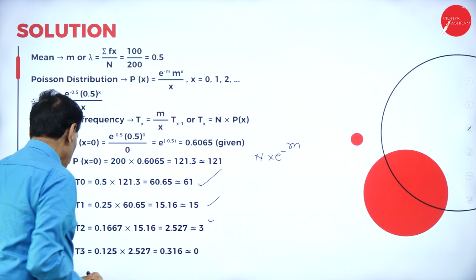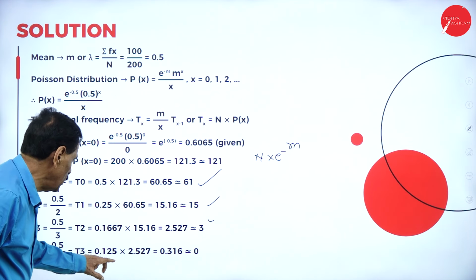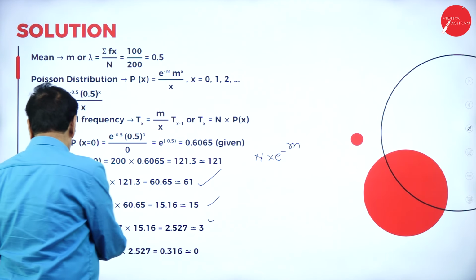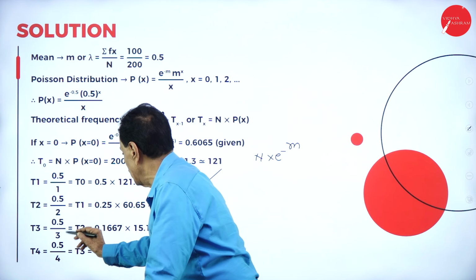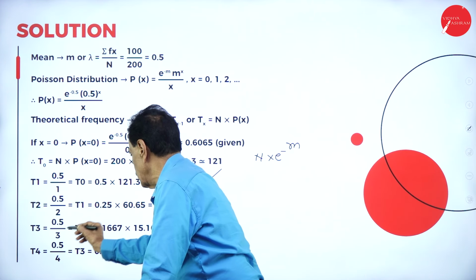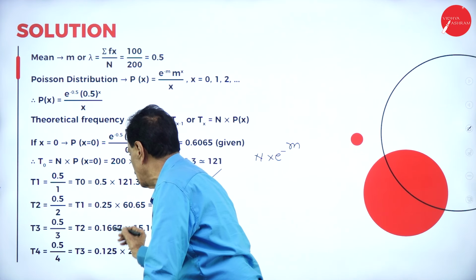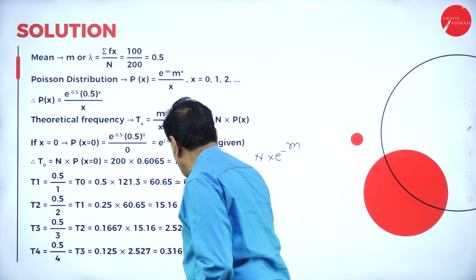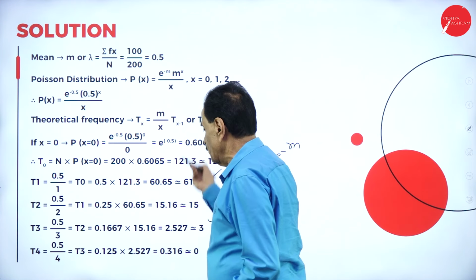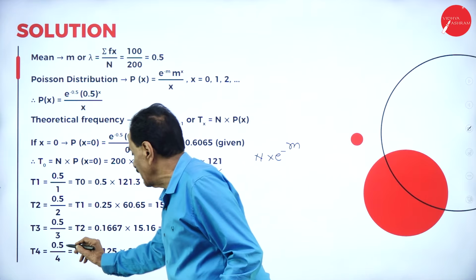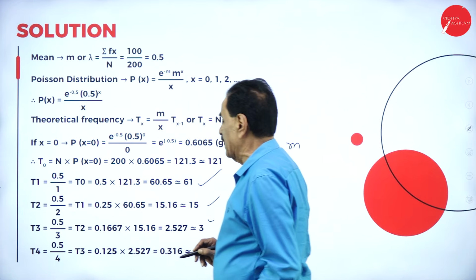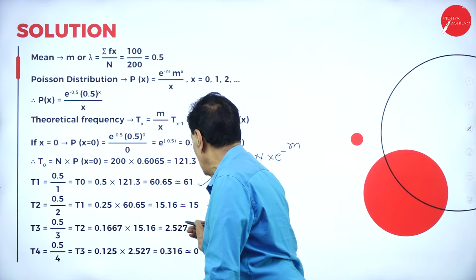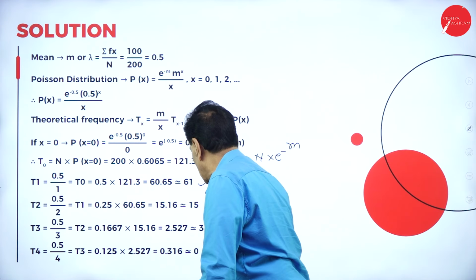T of 4 is m divided by 4, 0.5 divided by 4, which is 0.125, times this value 2.527.